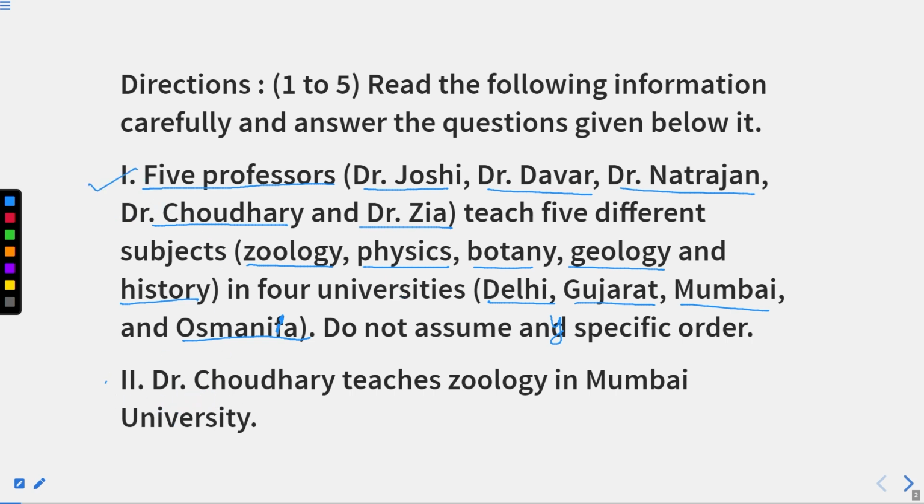Now the second statement is Dr. Chaudhary teaches zoology in Mumbai University. Now this is the first clear cut statement that we have, that Dr. Chaudhary teaches zoology, and where? In Mumbai, right? This is the first statement which is clearly specific regarding Dr. Chaudhary and his subject and his university, right? So Dr. Chaudhary teaches zoology in Mumbai.